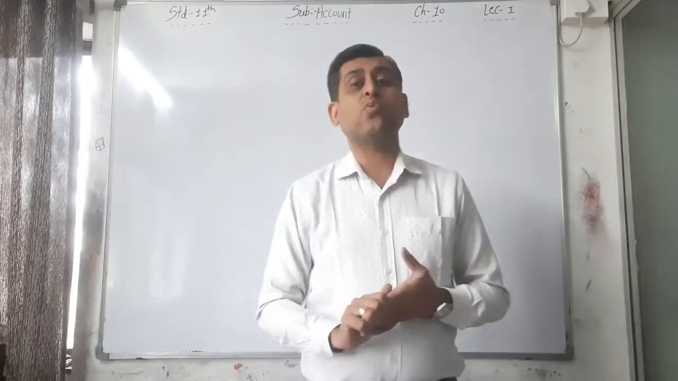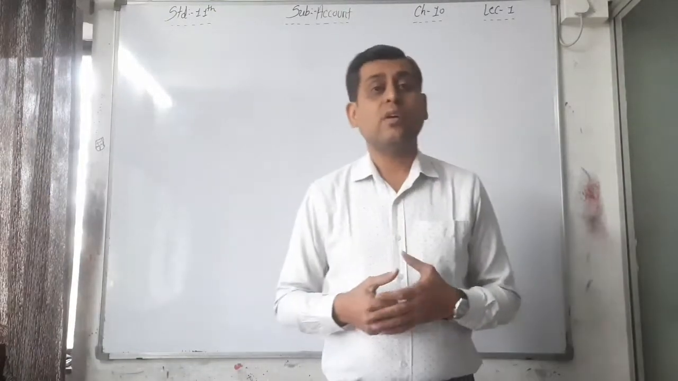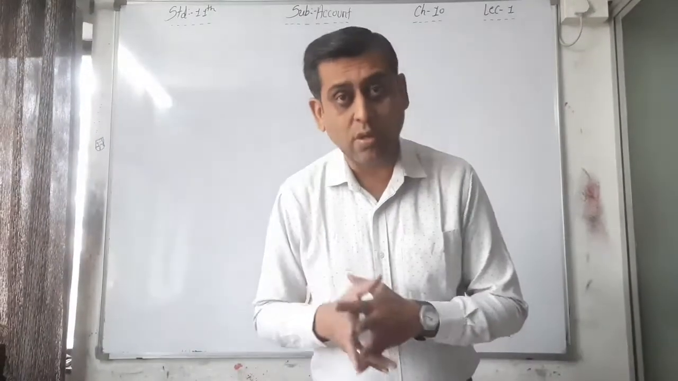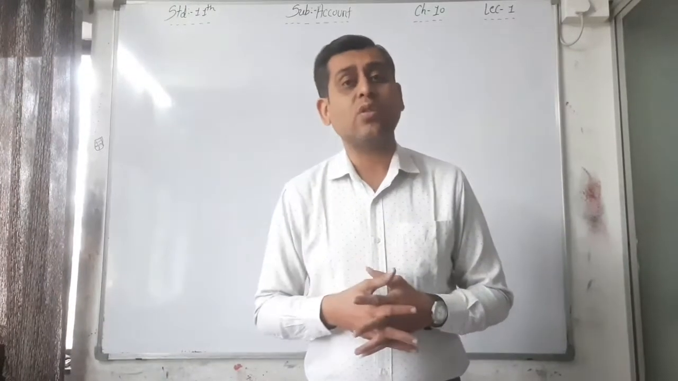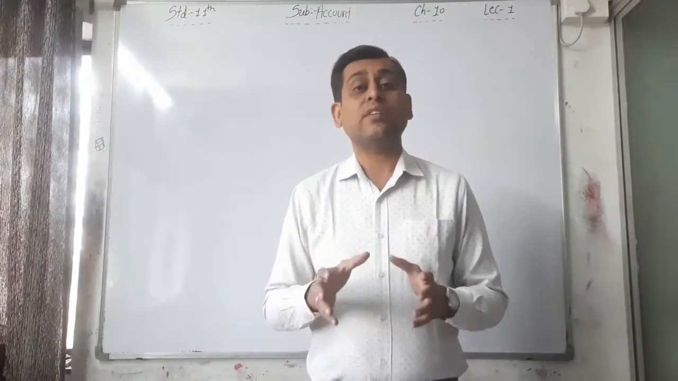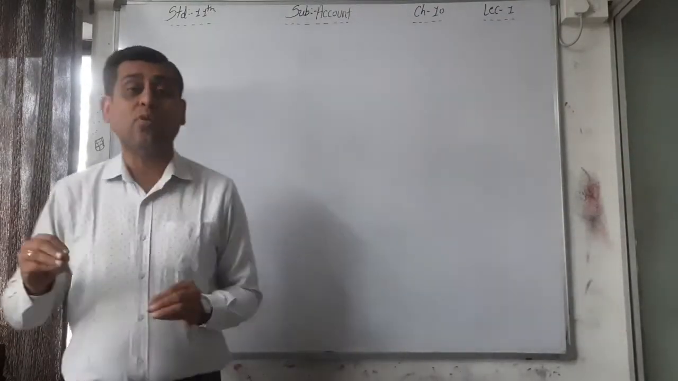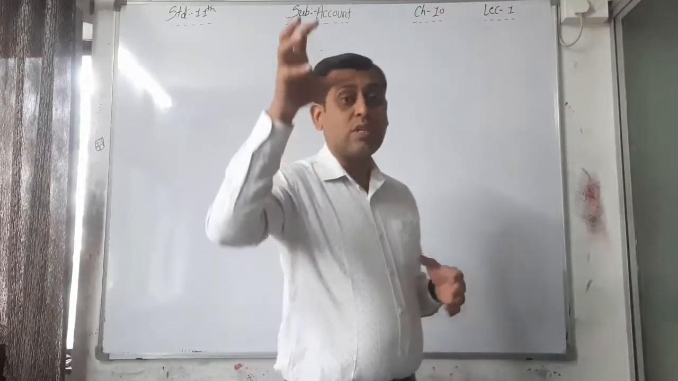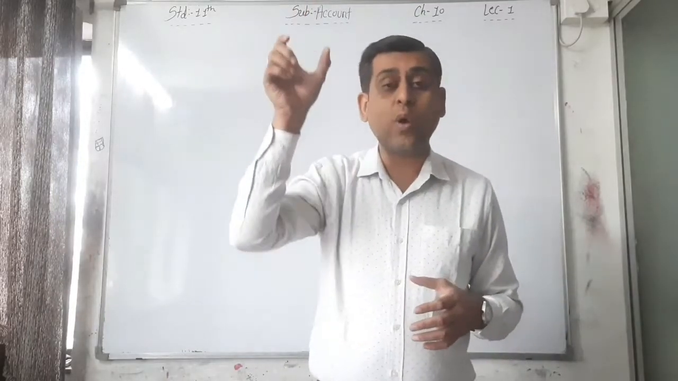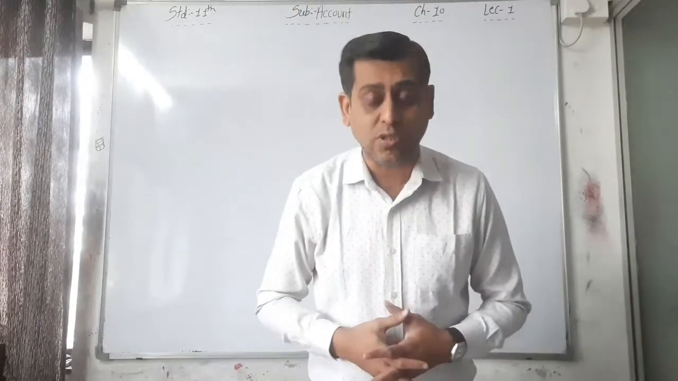After the journal entry, you have to make the posting in the ledger. First you make the posting, then find out the balance, and whatever the balance is, you see the debit balance and the credit balance and confirm that. So this is the procedure, and you have to follow this procedure compulsorily.